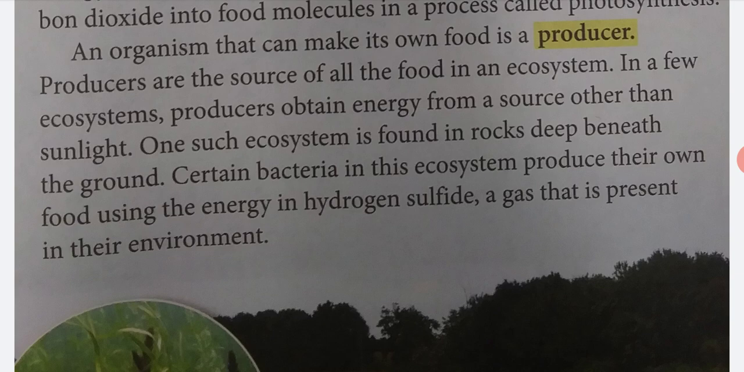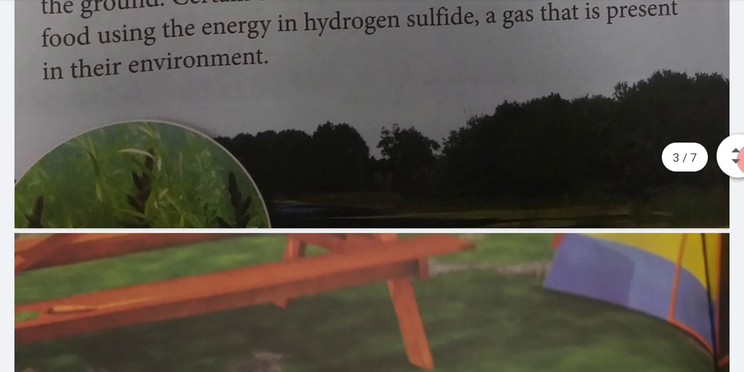In a few ecosystems, producers obtain energy from a source other than sunlight. One such ecosystem is found in rocks deep beneath the ground. Certain bacteria in this ecosystem produce their own food using the energy in hydrogen sulfide, a gas that is present in their environment.